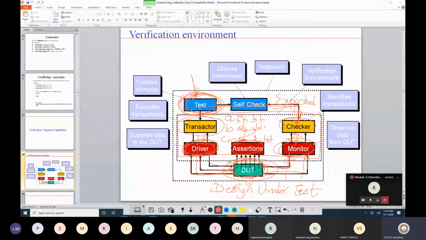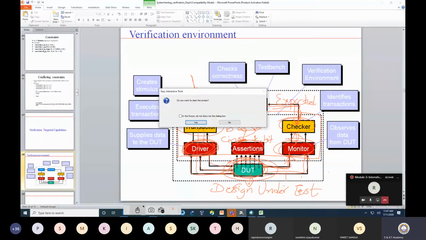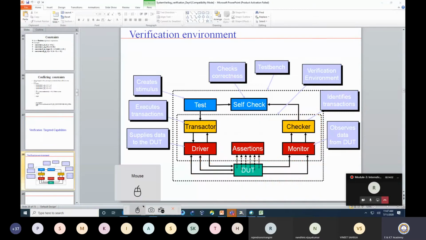But if the designer himself can identify the mistake, he can correct it in one shot. That's why assertion has a very crucial role in your verification environment. Now I am going to go through the assertion one by one.